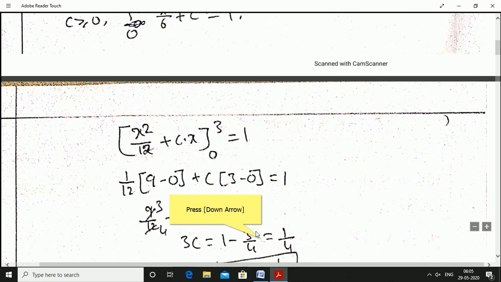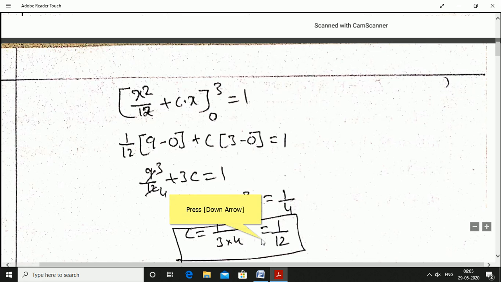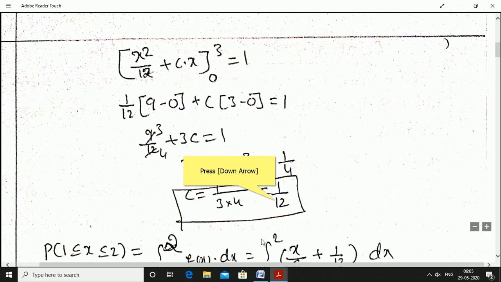1 minus 3 by 4 is nothing but 1 by 4. So c is equal to 1 divided by 3 into 4, 1 by 12. That is the c value. Now,